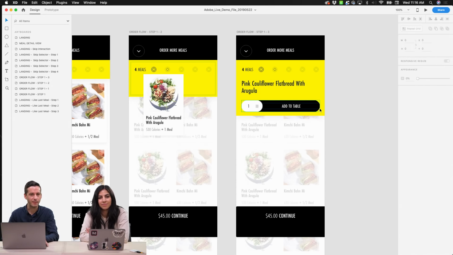So I did see one comment while we were going through the feedback: is it normal to design something and love it and then over time hate it? Welcome to the world of being a designer. I think that's all of us. The more we look at work, the more difficult it is to continue to like it over time, especially work that you wish, as you gain more experience, you could go back and change. So that's just the natural process of being a designer.